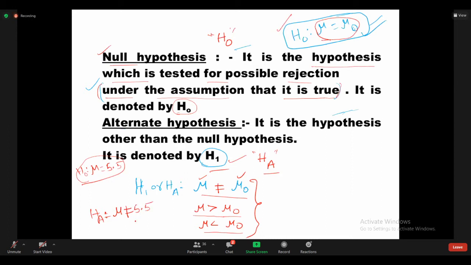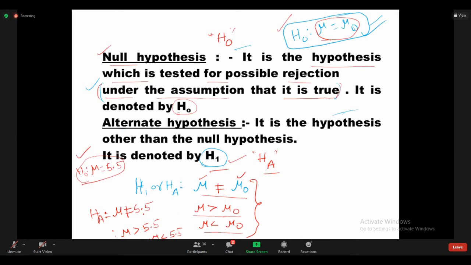Another one is mu may be greater than 5.5 inches. Or one more possibility is mu is less than 5.5. Just against this one.